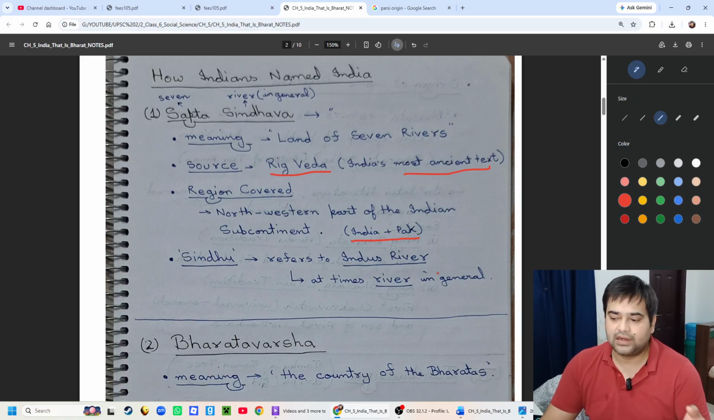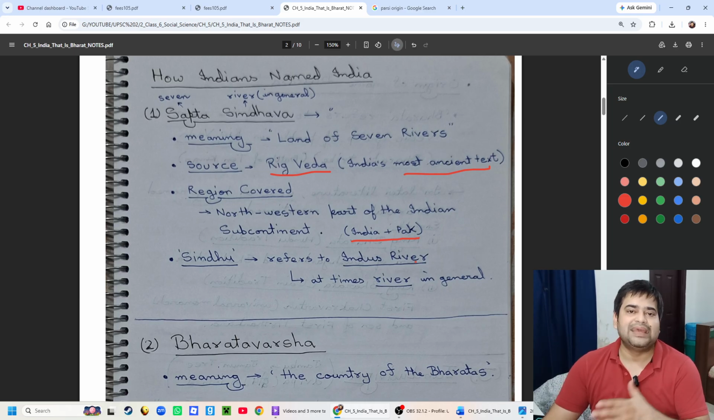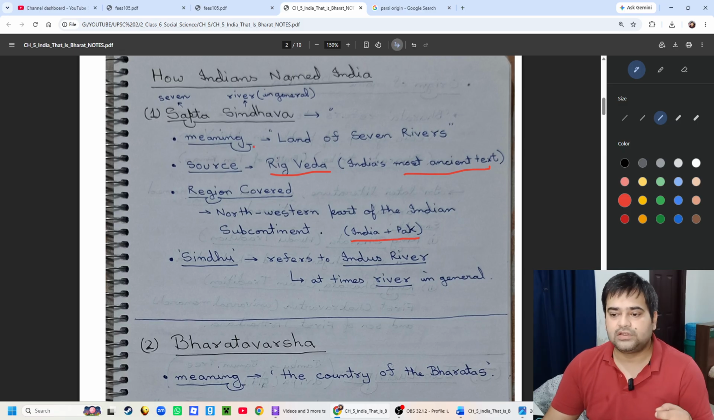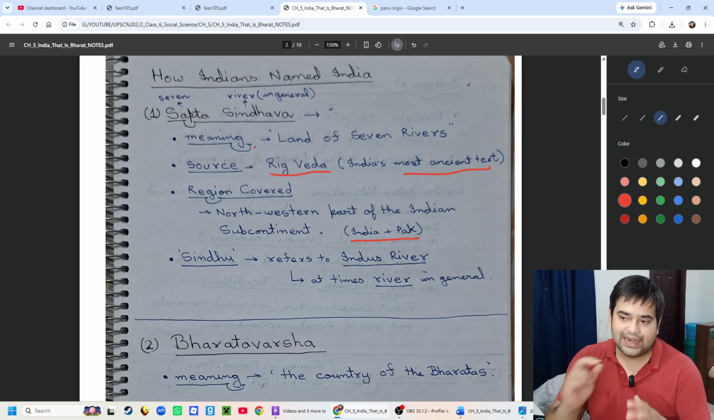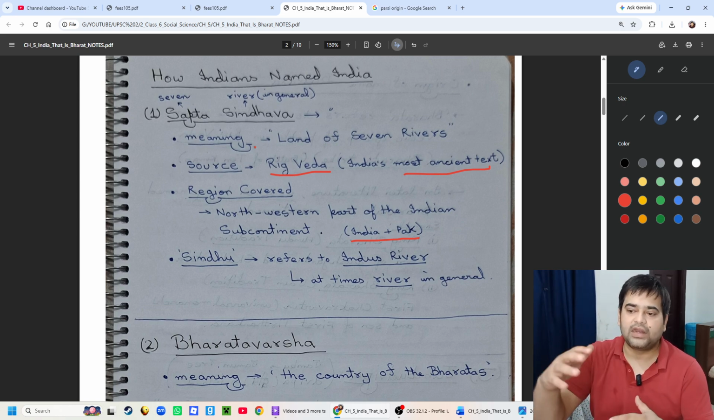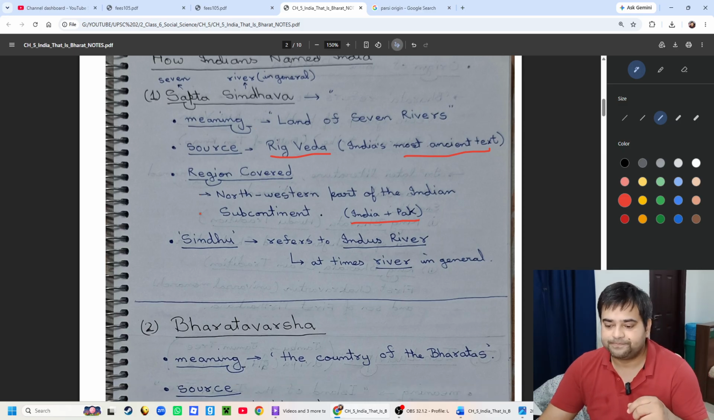The Indus River. The Hindi or Sanskrit name for the Indus River is Sindhu, and at times it can also mean river in general. So the Indus River in particular, or river in general. That's why Sapta Sindhava means land of seven rivers. That was the first name given to India, not for the whole subcontinent, but for the northwest part of India.